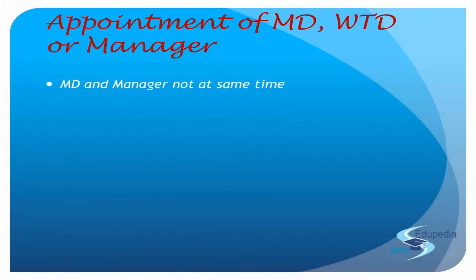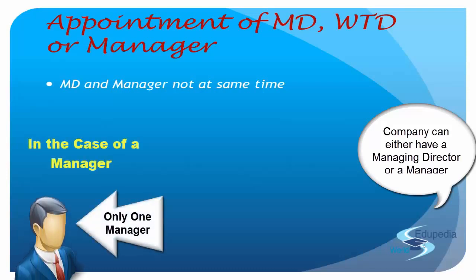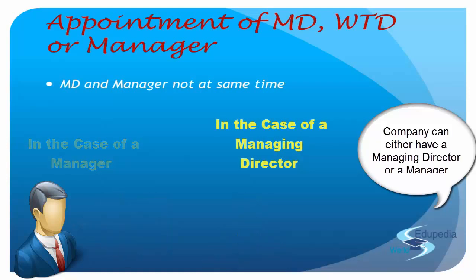So first thing to be kept in mind is that a managing director and a manager both cannot prevail in the same company at the same time. I told you in the previous lecture as well, right? A whole-time director has to be there. So the company has one or more than one whole-time director, but along with the whole-time director, the company can either have a managing director or a manager. In the case of a manager, it's only one manager, and in the case of a managing director, it can be one or more managing directors. Okay, so that is the first clause in their appointment.